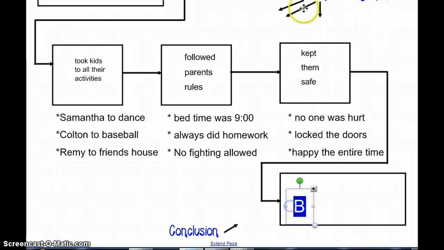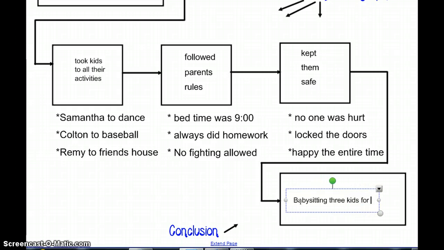Babysitting 3 kids for 10 days really showed that I could be responsible.